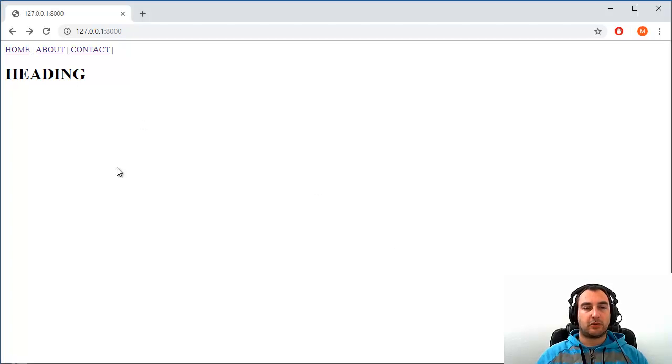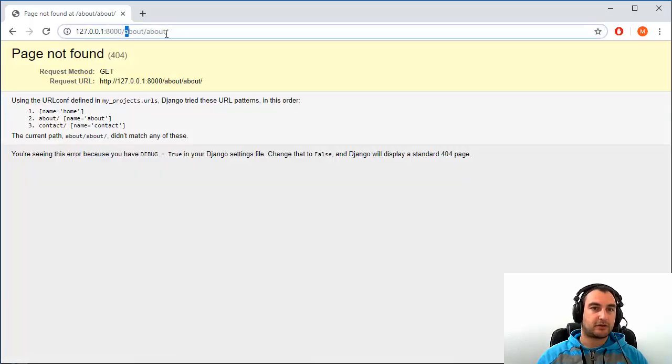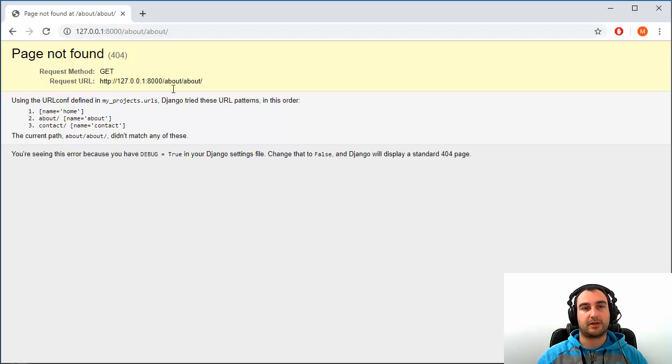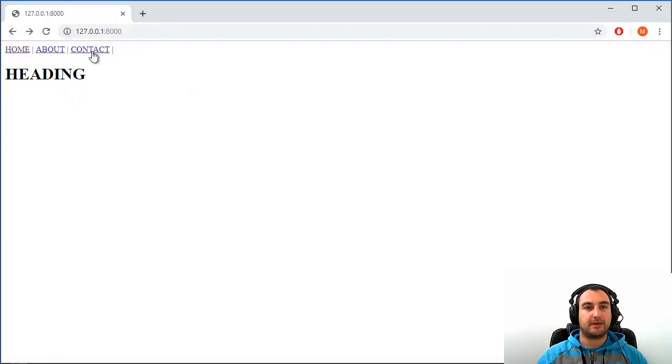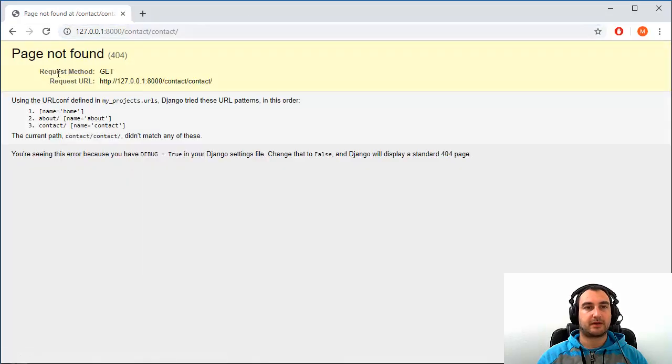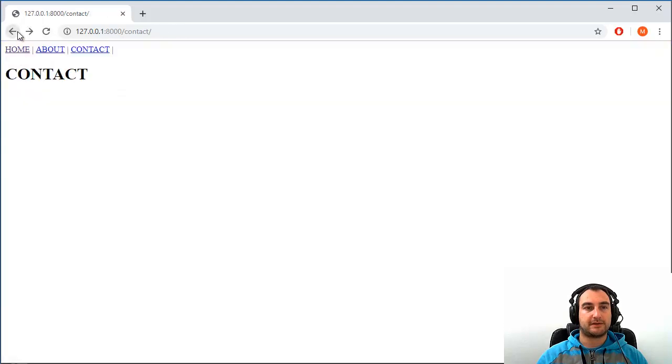Okay, YouTube. So in the last tutorial we ran into that problem with navigation. When I click on home, everything is fine, that's cool. When I click first time on about, it's cool, but next time I got this problem with path, with navigation. Absolutely the same thing with the contact page. Once it's cool, next time it doesn't work. We have a page not found 404 error. So how to solve this?